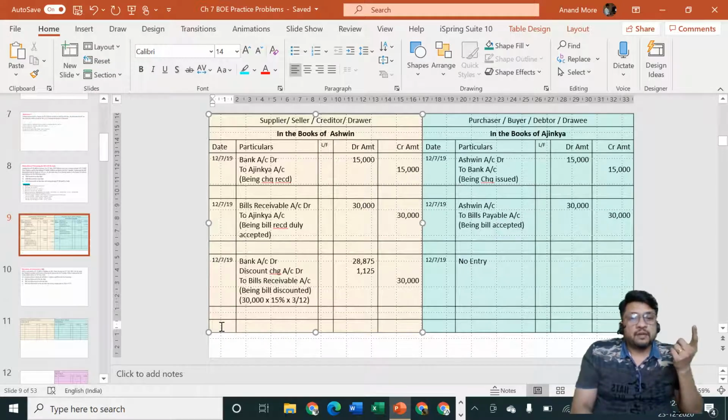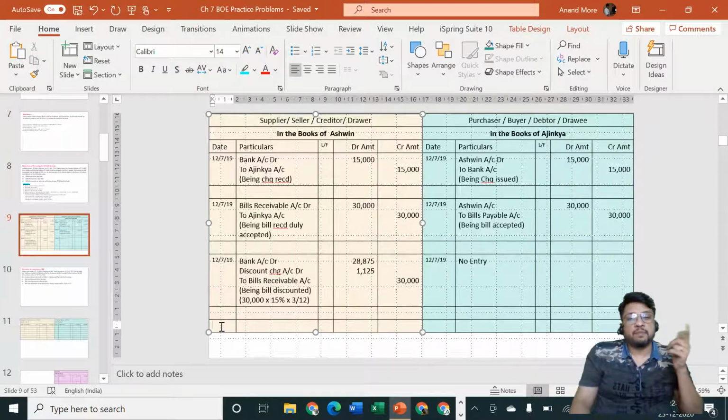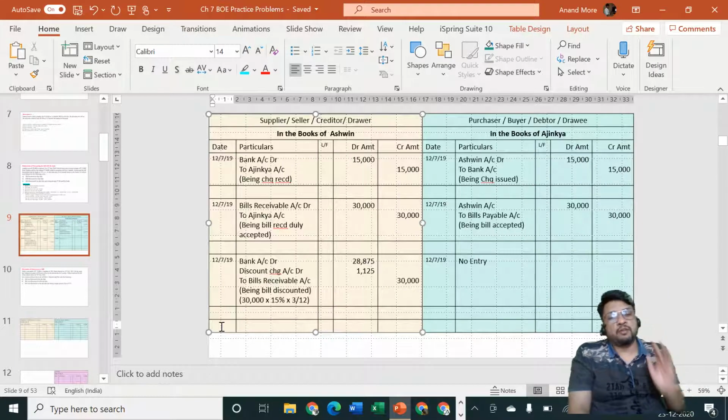If on the due date Ashwin goes to Ajinkya's house or Ajinkya's office, Ajinkya will welcome him, offer him a chair, may offer him tea or coffee also. But when Ashwin says, give me the amount, Ajinkya will say, first of all, show me the bill. If you are not showing me the bill, I am not going to pay the money, because the amount is payable now only upon production of bill of exchange.